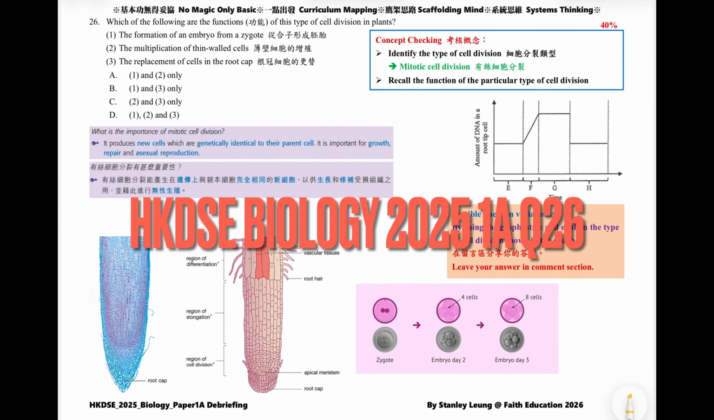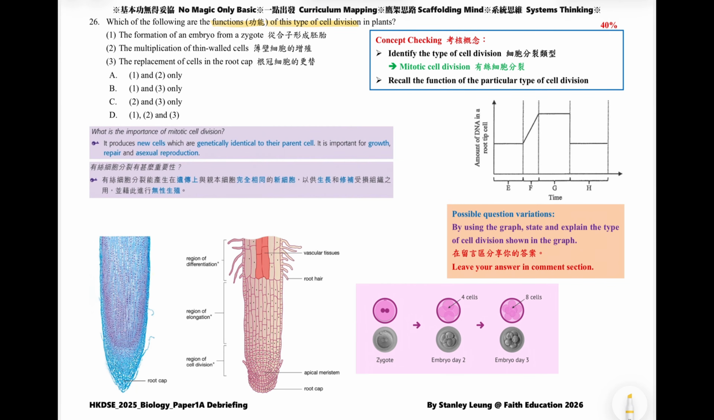Question 26 is about the function of this type of cell division in plants. So, for the concept checking, we need to identify the type of cell division first. Surely, as I mentioned, it is mitotic cell division. And then we need to recall the function of mitotic cell division. So, I tell you the answer first: it is D, 1, 2, 3.